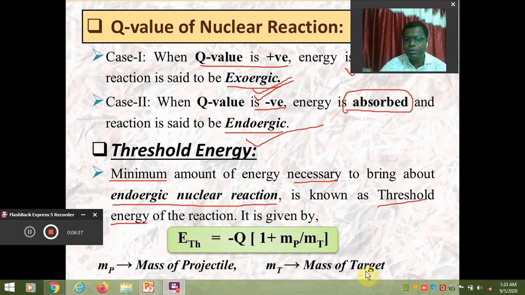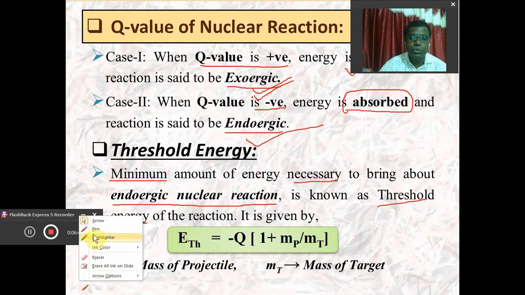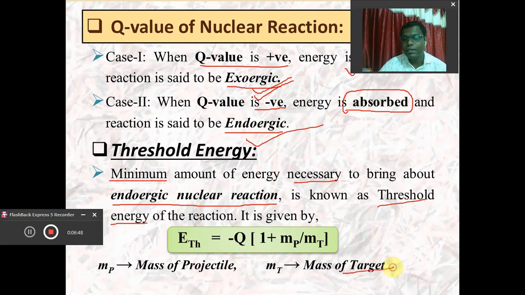What is projectile? What is target? That we already discussed in the previous part of the video. Projectiles are the fast moving particles used to bombard the target, and the target is the parent element which is bombarded by the fast moving particle, which we call the projectile. The threshold energy can be calculated with this equation: minus Q value into the bracket 1 plus mass of projectile divided by mass of target. This is very simple. Once you calculate the Q value of the nuclear reaction, it is very easy to calculate the threshold energy also.